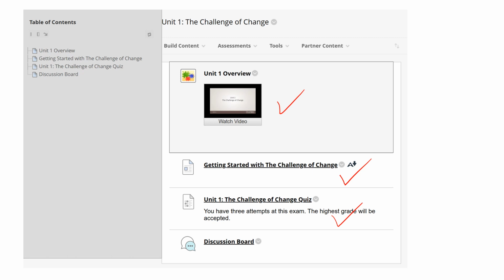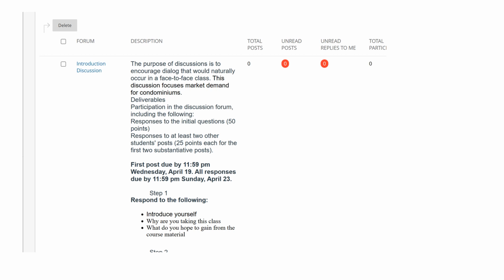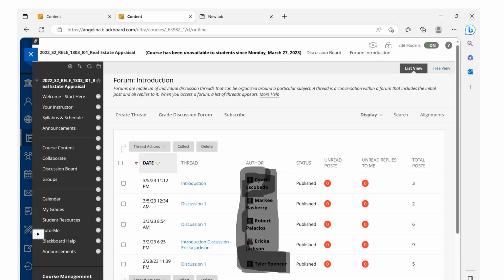And then 3 times during the course, you're going to see that there will be a discussion board. So when you see that, if you click on discussion board, it will take you directly to the discussion. Then when you get there will be a link. So first you're going to see my instructions, what you're to do, the questions you're supposed to answer. Click on it, and that'll take you out to this screen where if you're the very first person to post your discussion, it'll be blank. But if others have posted, then you will see them here.